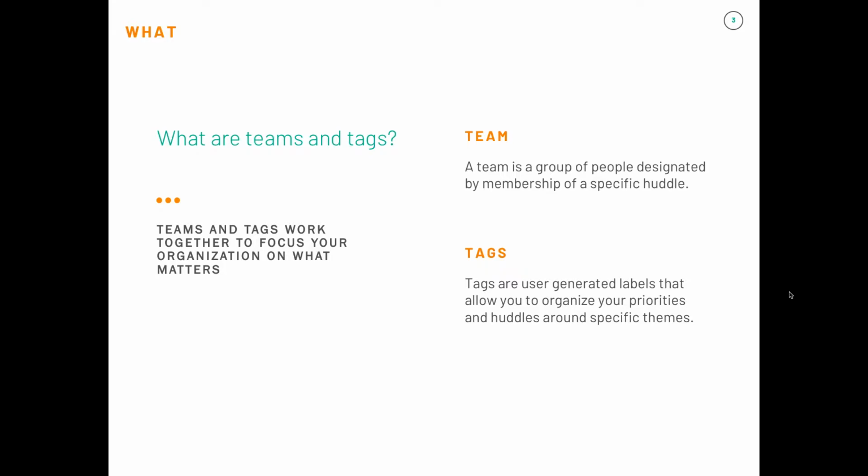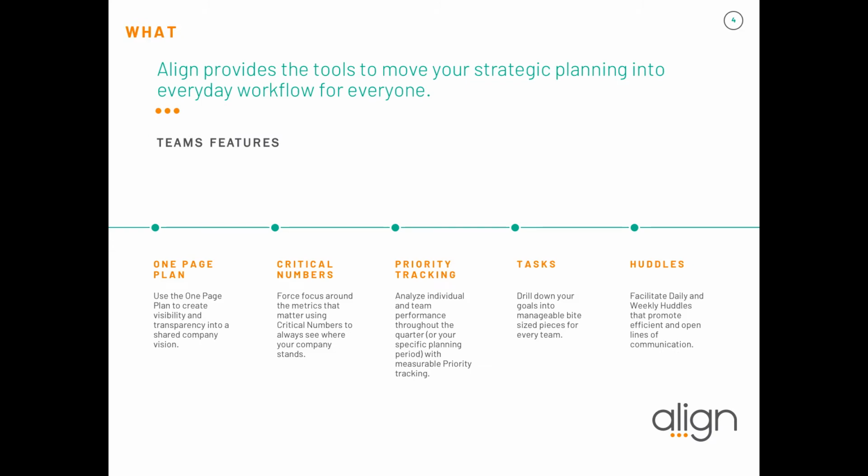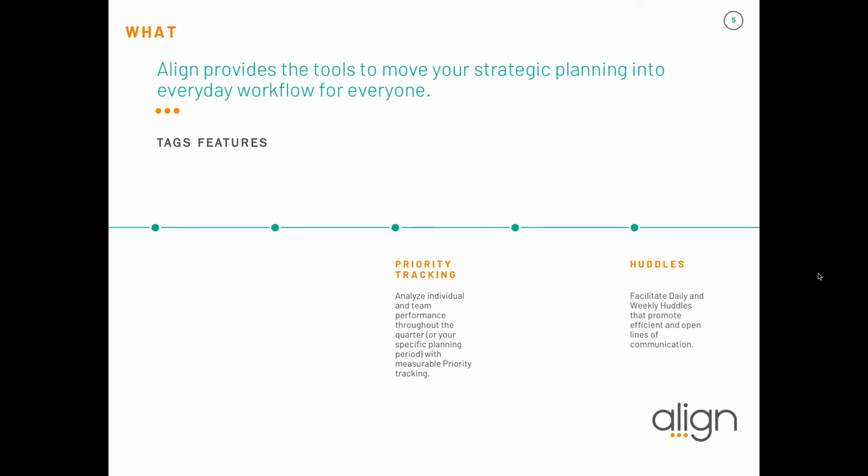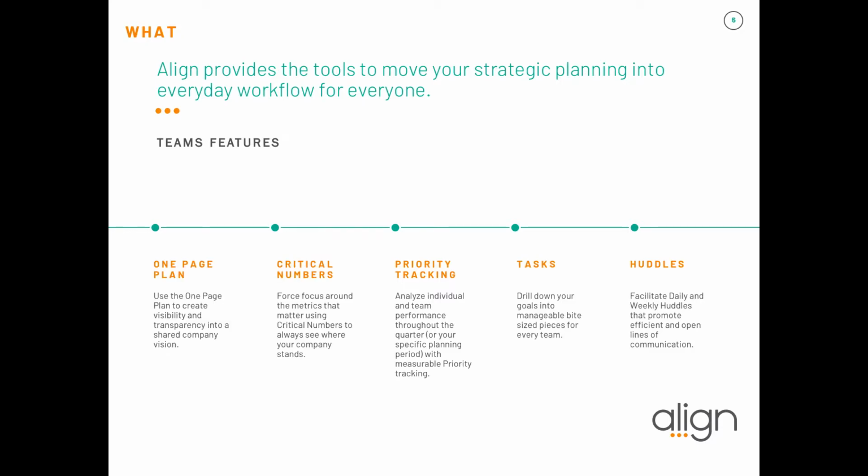Next, we're going to go over what specific parts of your software are affected by either teams or tags. Teams features specifically help you separate your one-page plan, critical numbers, priority tracking, tasks, and huddles. Tags is an additional layer of customization and filters that is used with only priorities and with huddles. We're going to put tags on hold for a minute and first go through how Teams features specifically affect the one-page plan, critical numbers, priorities, and tasks.